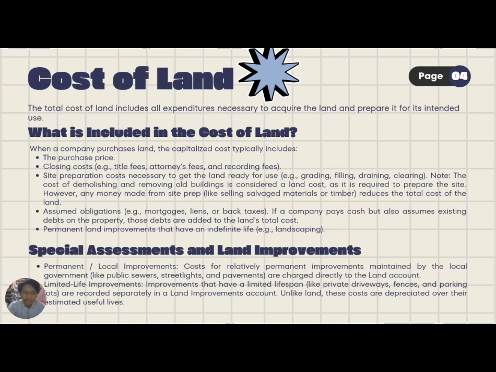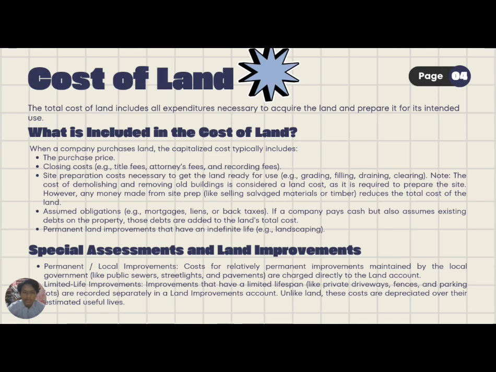Fourth is assumed obligations like mortgages, liens, or back taxes. If a company pays cash but also assumes existing debts on the property, those debts are added to the land's total cost. Last is permanent land improvements that have an indefinite life, for example, landscaping.